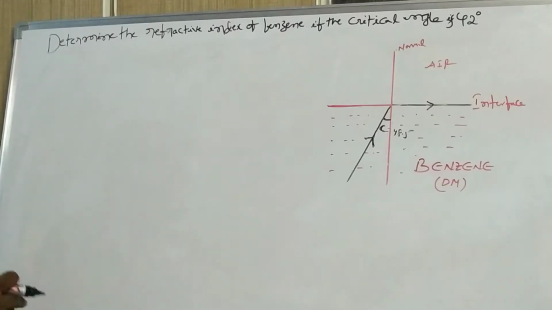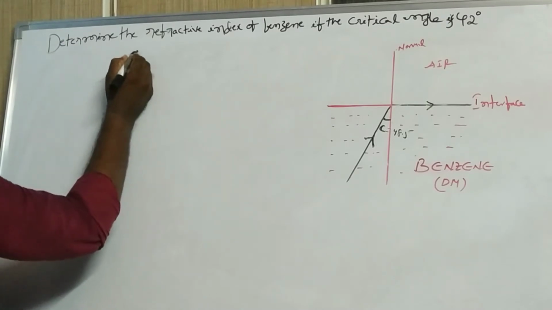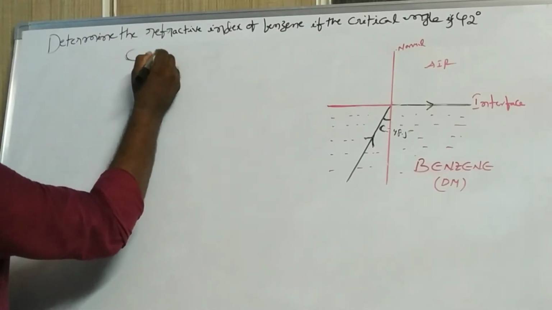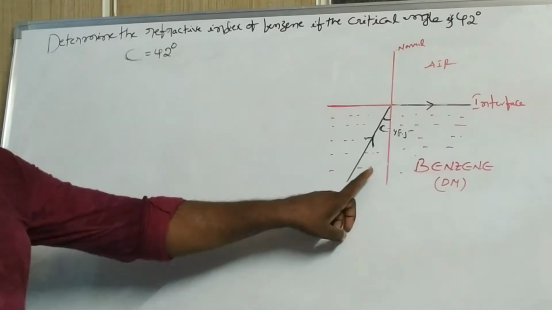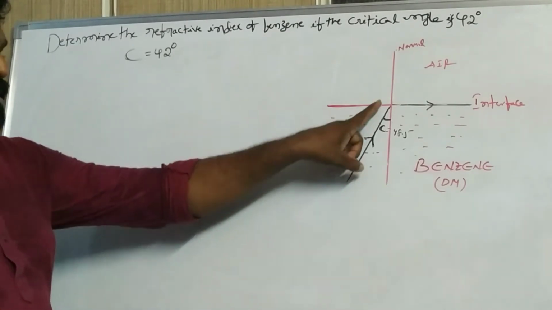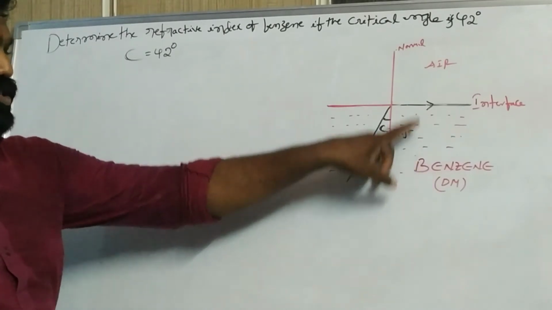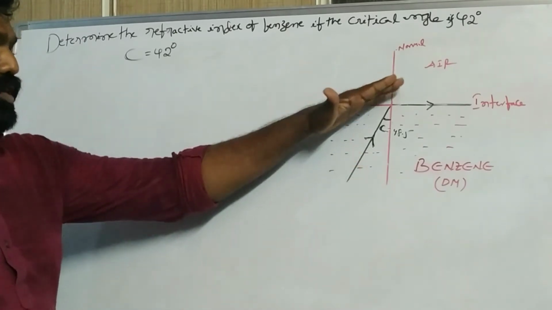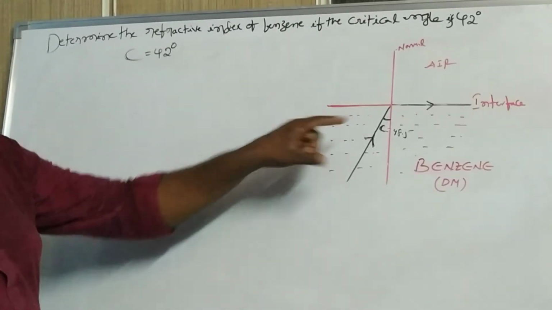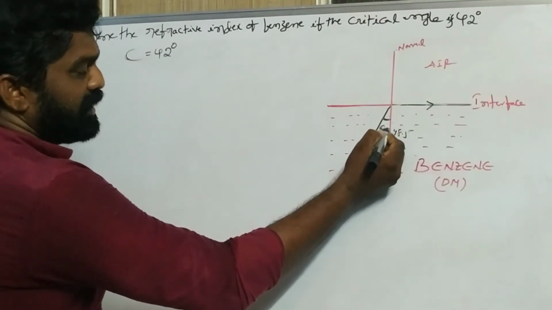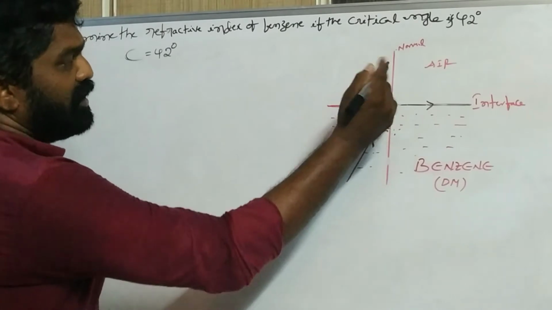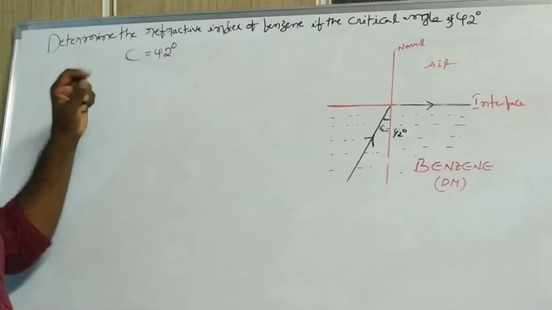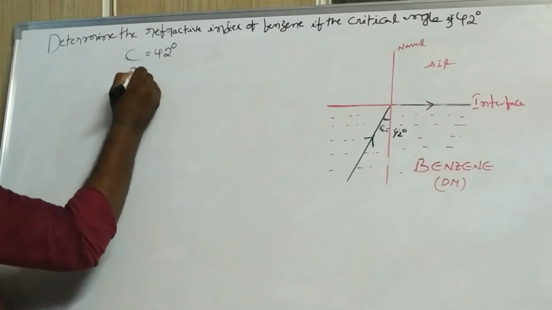Next, another statement: determine the refractive index of benzene if the critical angle is 42 degrees. See here, the critical angle is given, that is 42 degrees. The light ray travels from denser medium to rarer. Here the denser medium is benzene, the rarer medium is air. So the light travels from denser to rarer, the refracted ray grazes on the interface, and the angle formed in the denser medium is the critical angle. Now we can find the refractive index of benzene.